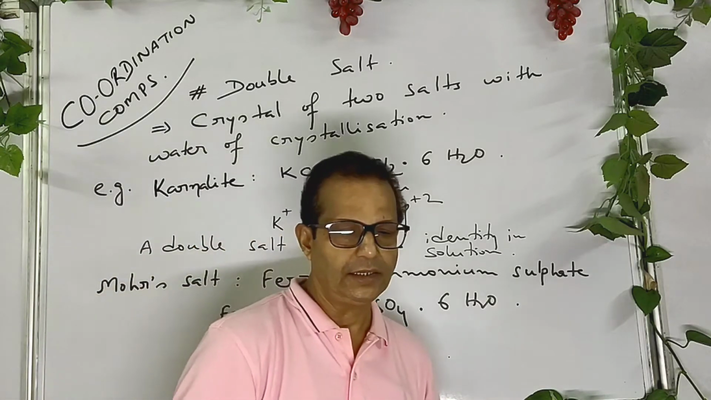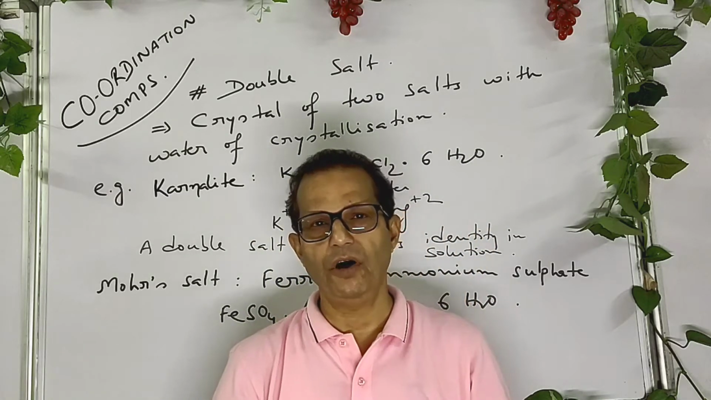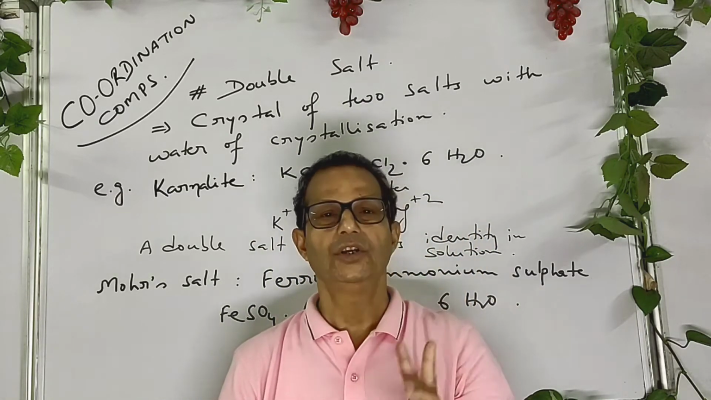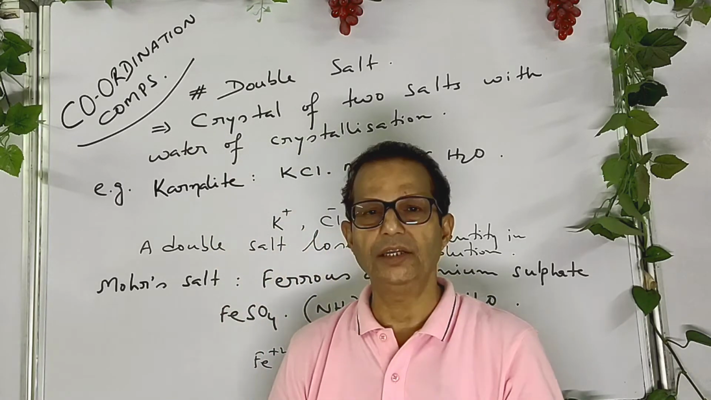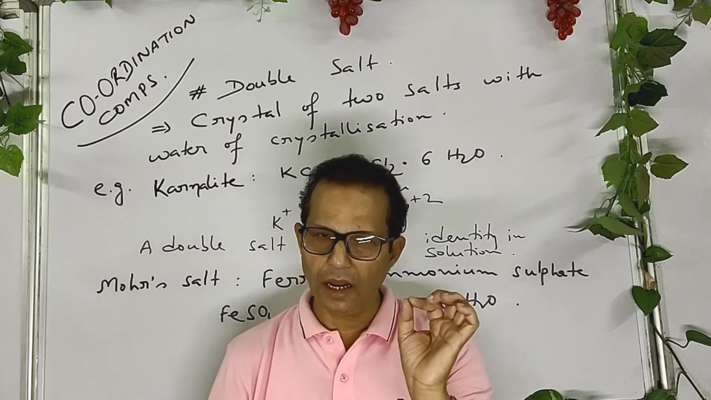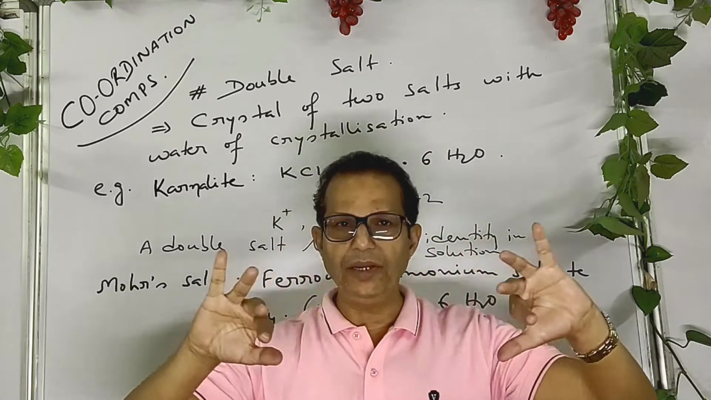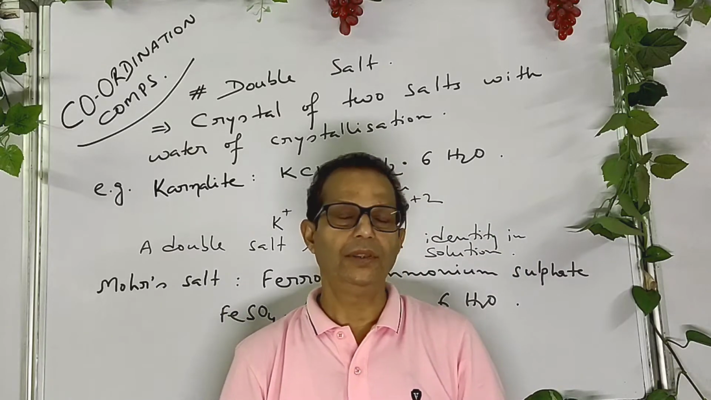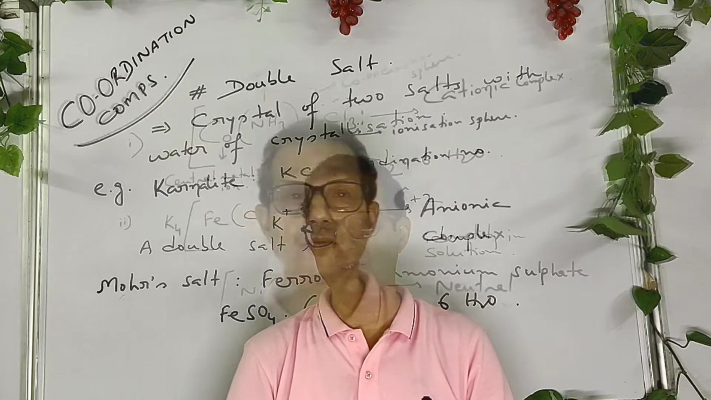Thus it is said that a double salt is a crystalline form of two different salts with some molecules of water as water of crystallization. When a double salt is dissolved in water, it breaks completely to give the identification test of corresponding ions.